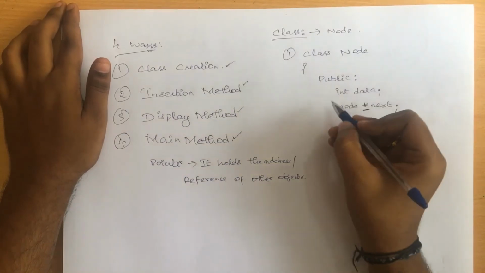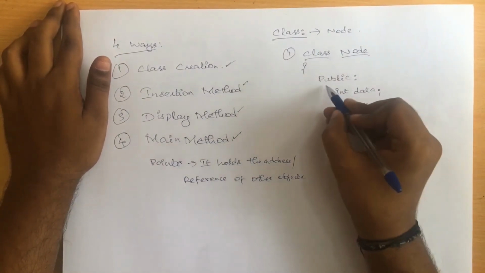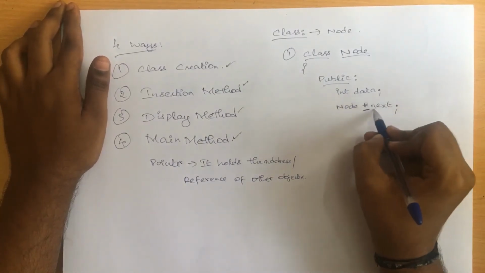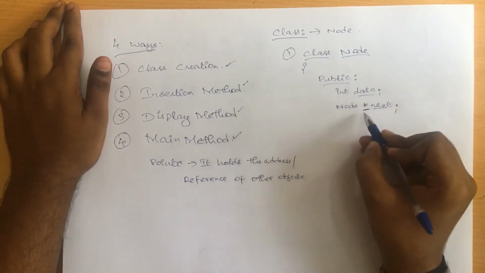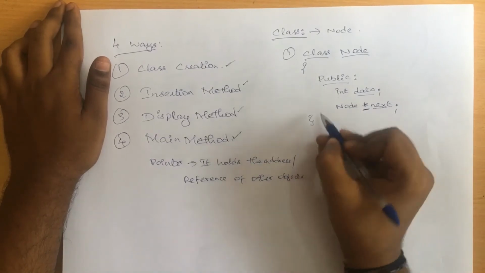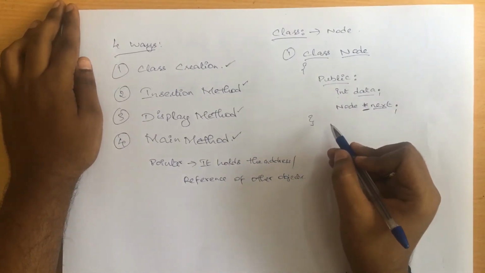Now what we have done is we have just created a class named node, and here we have given public visibility for these two variables, or for this object as well as this variable. This one is of integer data type and this is of node type, so it is nothing but an object. And after this class, what I need to do is, we need an engine to run our entire train, right?